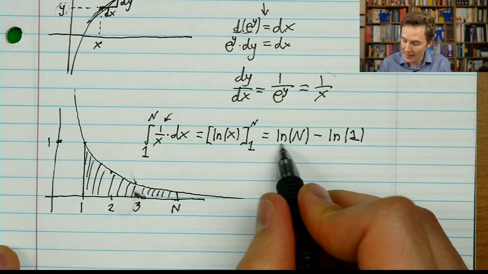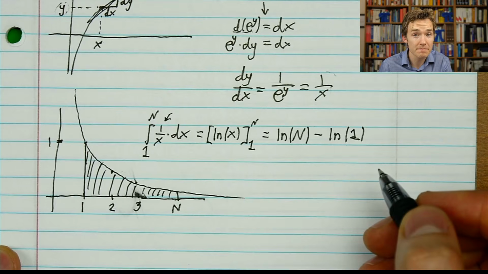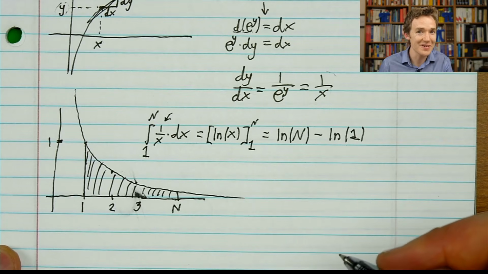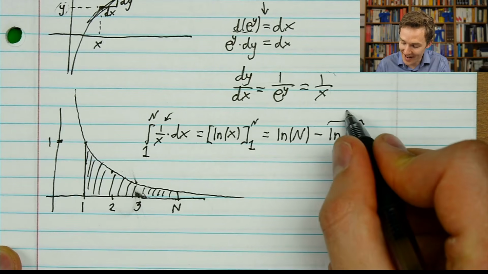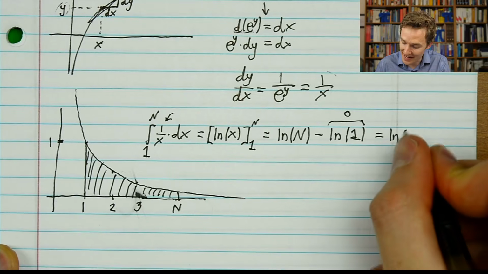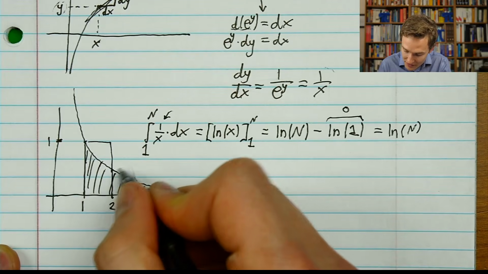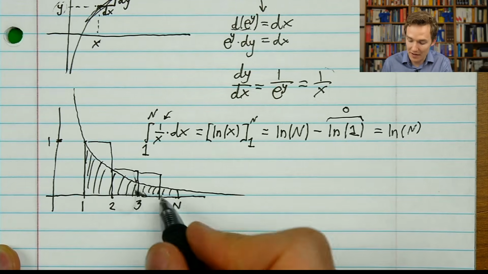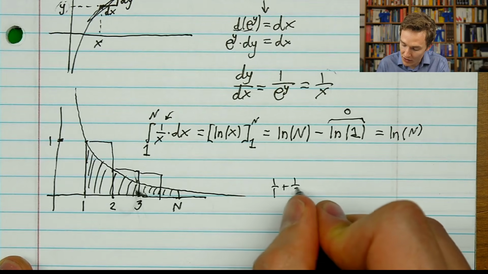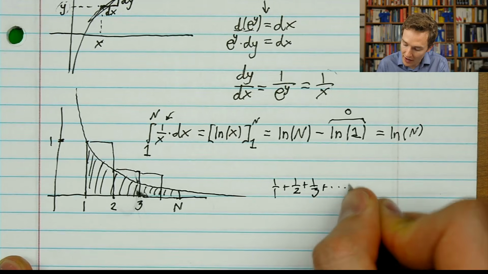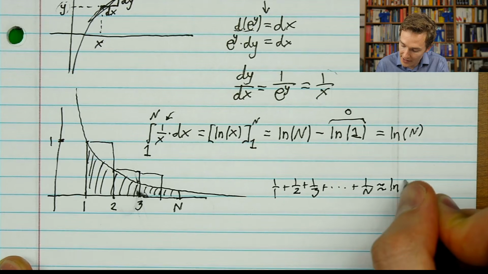Okay? And that, well, natural log of 1, what is that? E to the what equals 1? Well, it's 0, right? Pretty much anything to the 0 will equal 1. So this term goes away entirely, and what we're left with is the natural log of n. And what this means for us is if we were using our rectangles to approximate the sum, or using the integral to approximate those rectangles, it's saying that 1 over 1 plus 1 over 2 plus 1 over 3, on and on, up to a given bound, is about equal to the natural log of n.